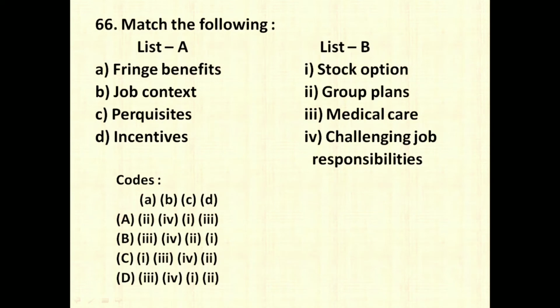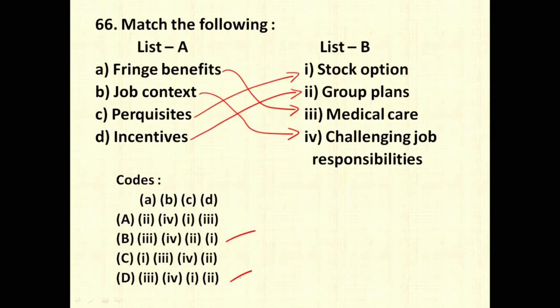The next one is a match the following type of question. Fringe benefit is nothing but the additional benefits which are given by the employer to the employee. So medical care is an example of fringe benefits. Job context is nothing but challenging job and responsibilities. Perquisites are the extra benefits which an employee gets apart from his salary, which is nothing but stock option in this case. And incentives are also the additional monetary benefit which are given to the employees for the extra work. Group plans are the example of incentives. Therefore, A3, we have two options, B4, only one option, that is option number D.